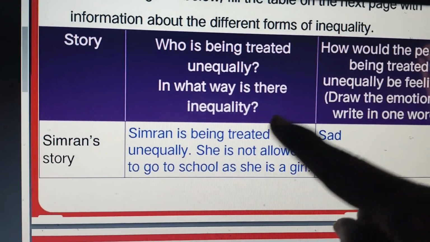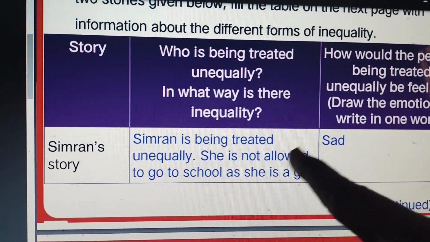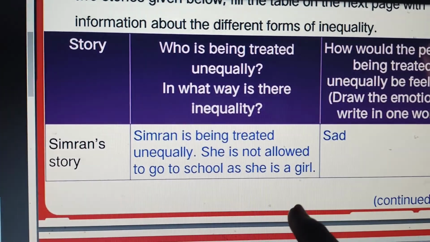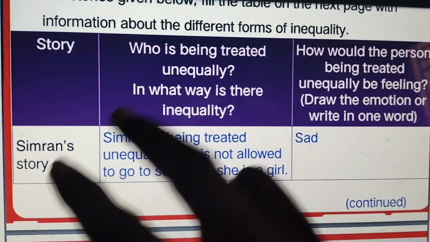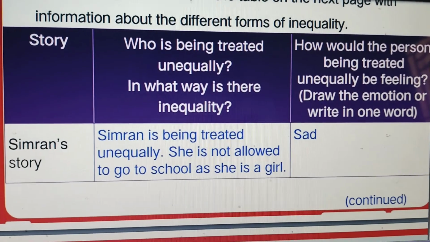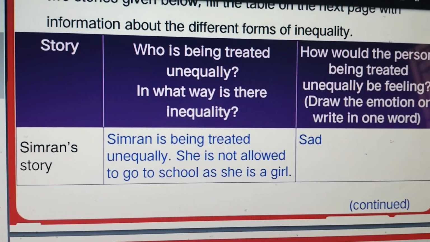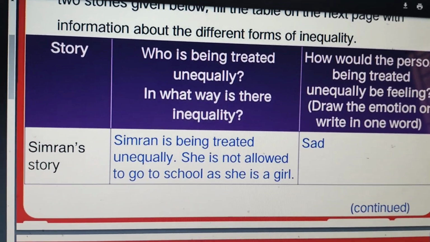So here you can see the gender inequality. Only the boy has to go. The girl should not go to the school. She has to look after the household work. So this is happening in Simran's story, and how will be the emotions of Simran? She will feel very sad.